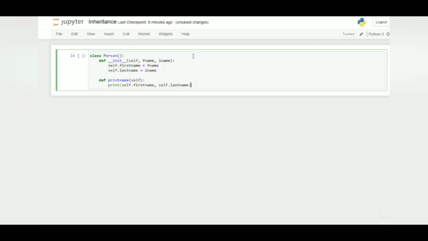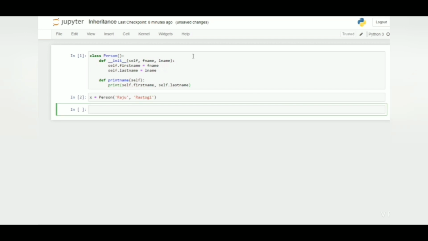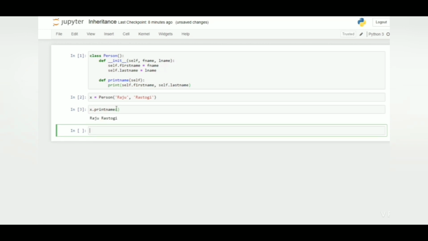So I will say x is equal to Person, and we want to pass some parameters. So I will pass Raja as first name and Rastogi as last name. Now let's call this method print name. So I will print x dot print name. Now you can see the output we got, Raja Rastogi.